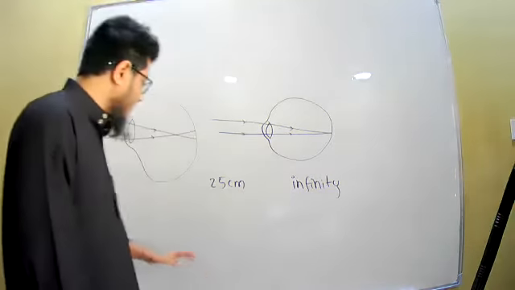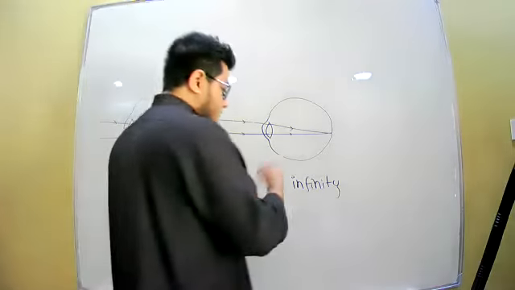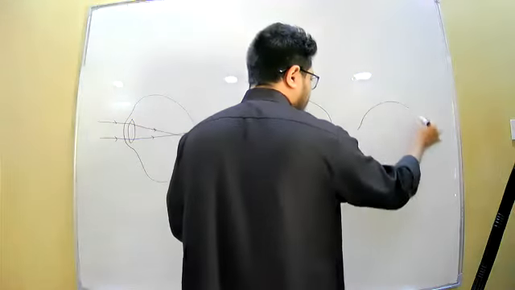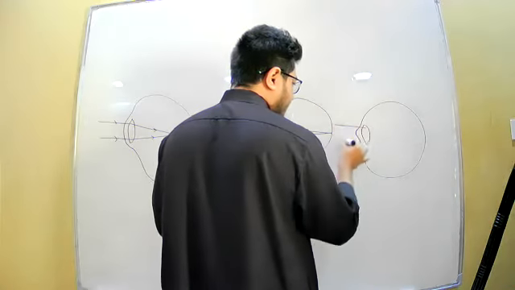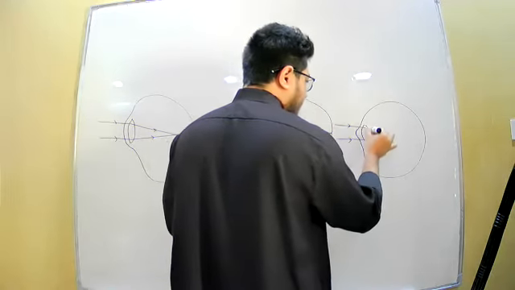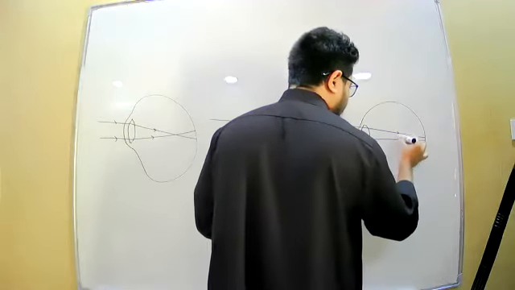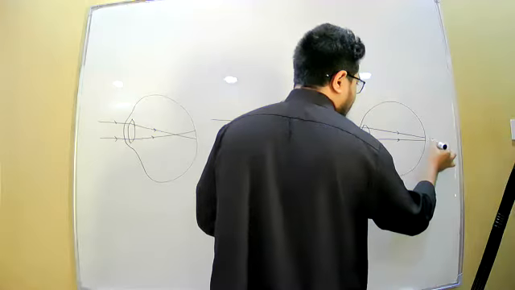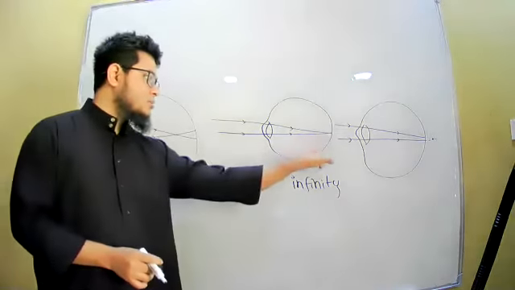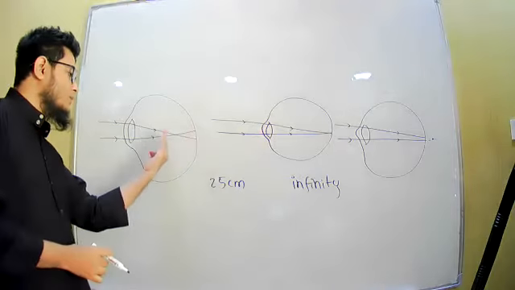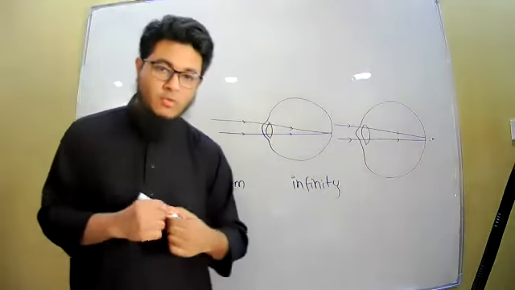Okay, so as I was saying, this is a problem, and another problem you may already guess. The light rays will come and they will not meet before the retina. They are expected to meet behind the retina. So these are the two problems. Either this point will move to the left side or it will move behind the retina. These are the two types of problem.